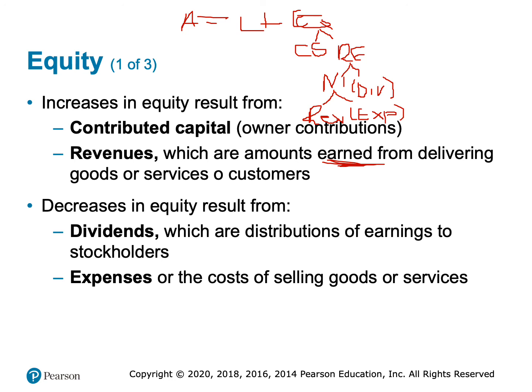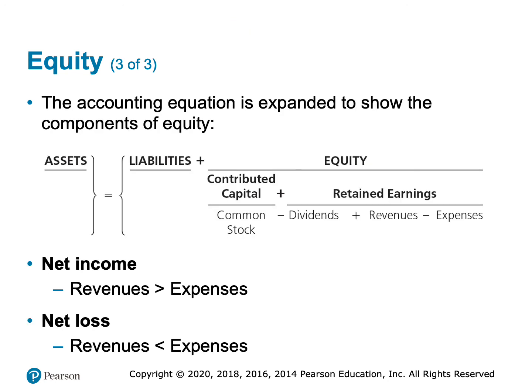And then net income is broken into revenue, the money we earn from selling goods or services, and expenses, the cost of selling those goods or services. So again, this is what we call the expanded accounting equation. It's a little easier to read than my diagram that I drew on the previous slide, where we see that retained earnings is net income, or revenue minus expenses, and then minus dividends, and contributed capital is common stock.